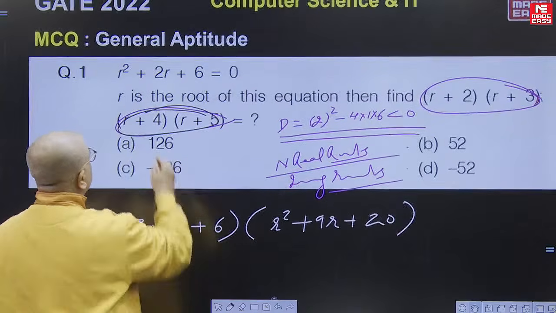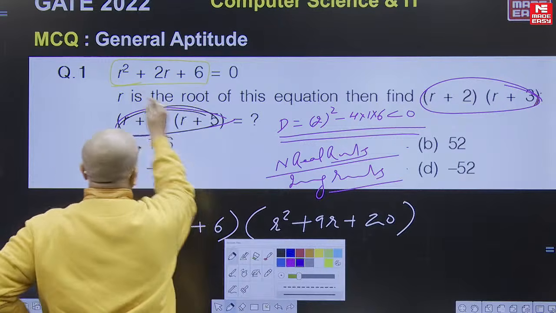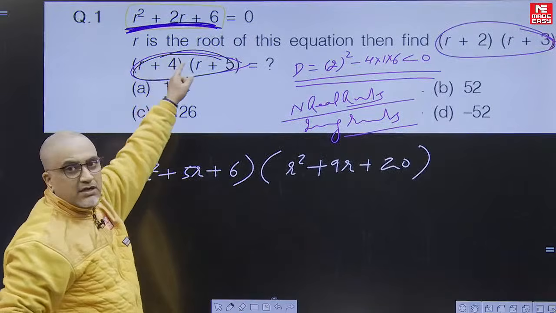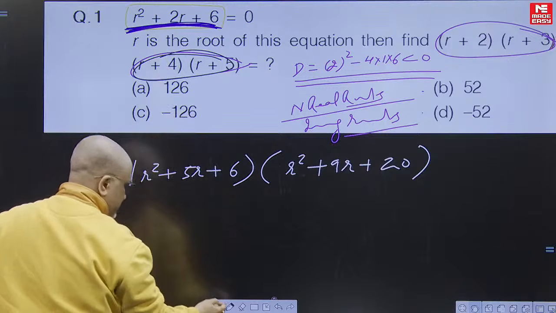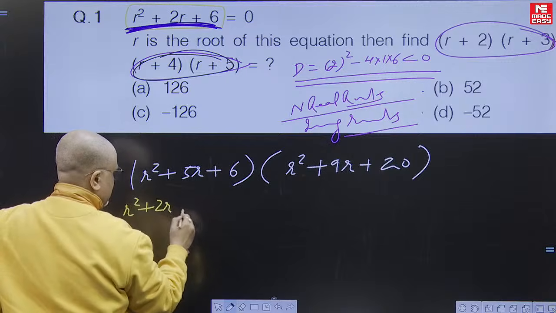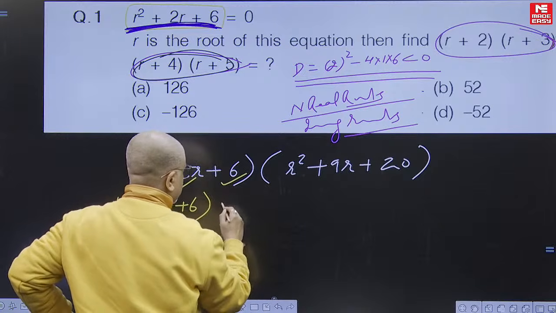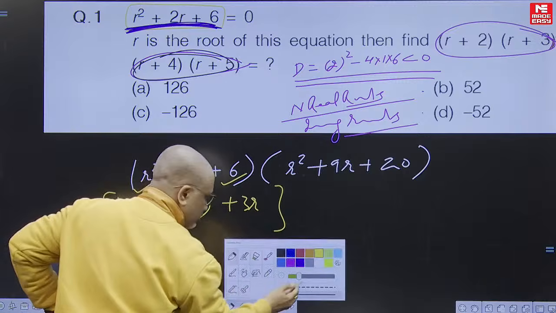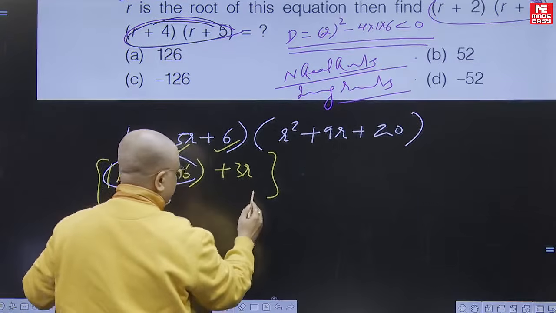Also we have here the fundamental thing, r square plus 2r plus 6 equal to 0. Let us make best use of this value which is available out there. Let us use this value, we make 2r plus 6 here: r square has come, 2r has come, 6 has come, and what is left is merely 3r extra. This we will directly set to 0, r square plus 2r, so it is only 3r that is left from here.